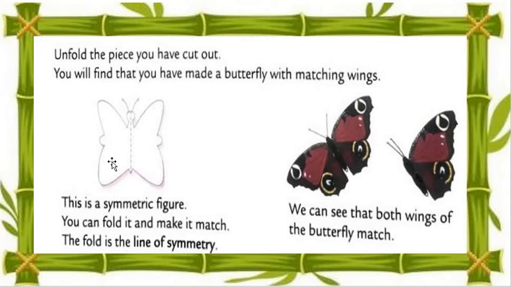So my dear students, this shape is a symmetrical figure and we can fold it to make it match. The fold is the line of the symmetry. See this folded part, and when we open it, what do we call it? It is the symmetrical part, the symmetrical line. Understood, my dear students?